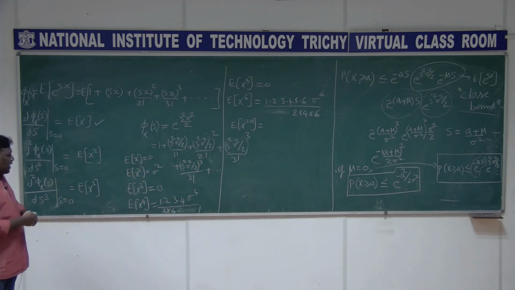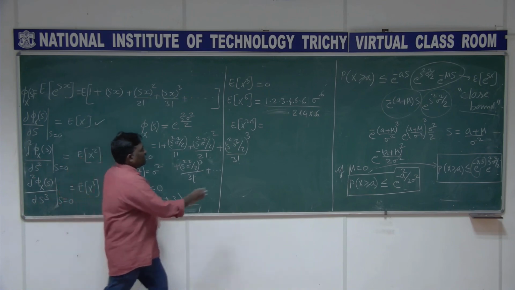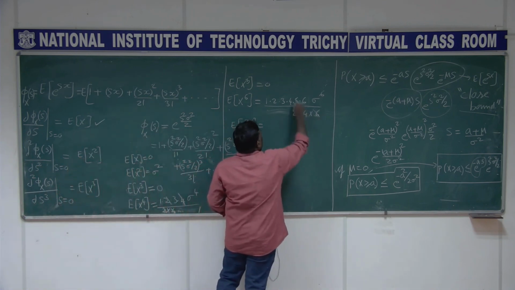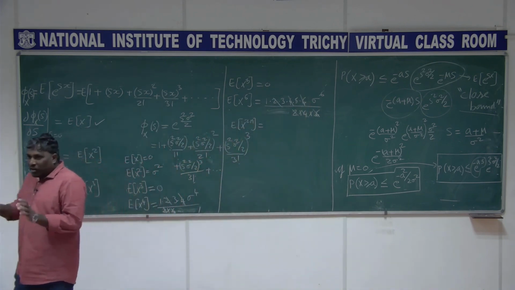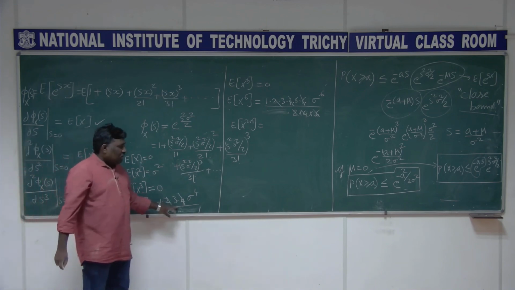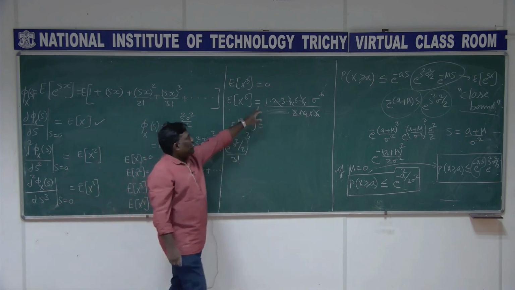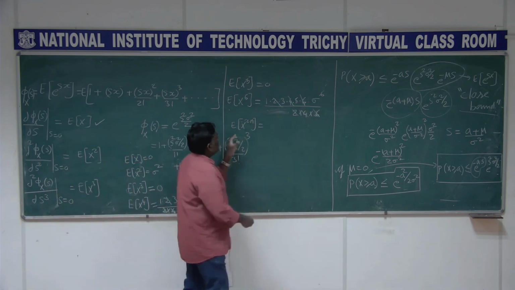So if I do that, this 2 4 and this 2 4 get cancelled, and this 2 4 6 and this 2 4 6 get cancelled, right? So now we are able to get some pattern in this, right? It is 1 into 3 sigma power 4, it is 1 into 3 into 5 sigma power 6. So can you tell me what is the answer for this?